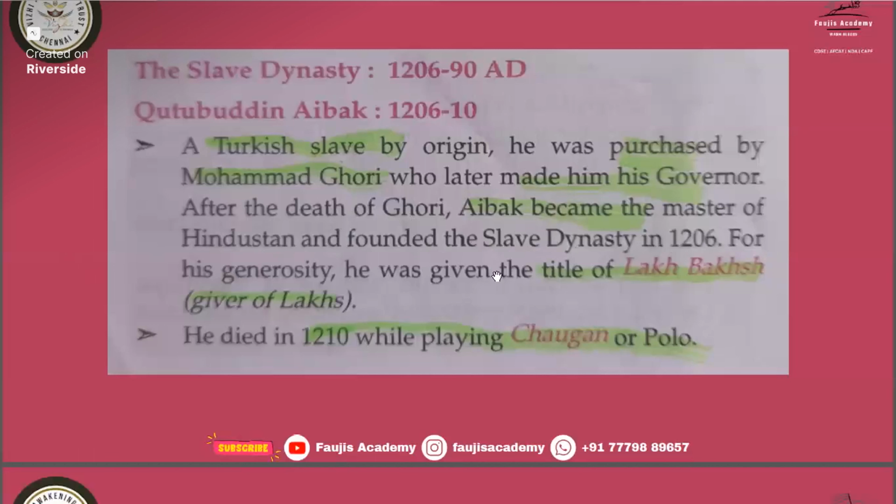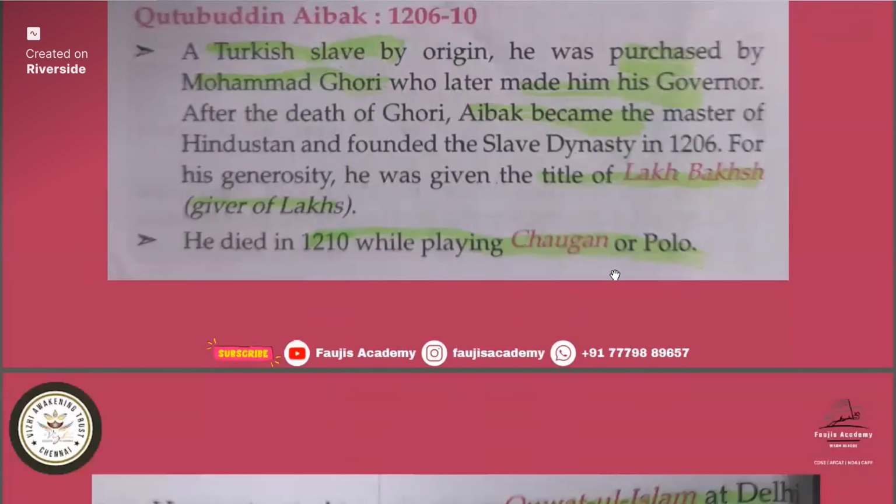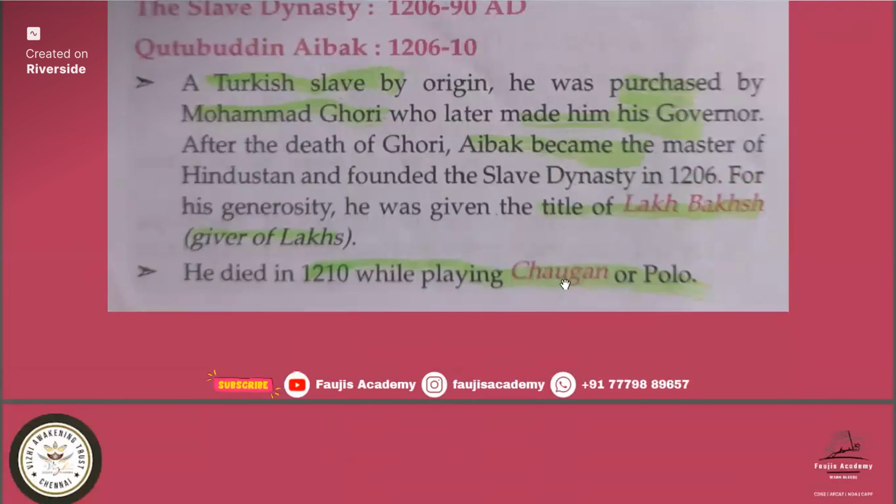Then for his generosity, he was given the title of Lakh Baksh, giver of lakhs. So if they ask who got the title of Lakh Baksh, it is Qutbuddin Aibak. He died in 1210 AD while playing Chaugan or Polo. He fell down from the horse and died. This question has come: who died while playing Chaugan? That is Qutbuddin Aibak.